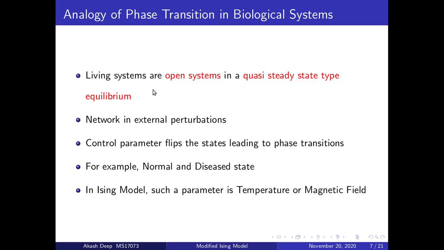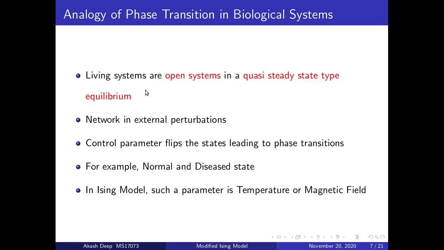Now we will see the analogy of phase transition in biological systems. As the classical Ising model describes phase transition very well, it should be noted that since we are replicating this model in the biological system, each parameter used should have a corresponding analogy.